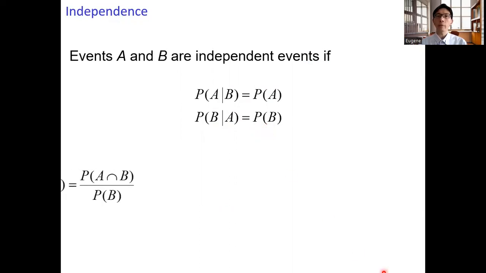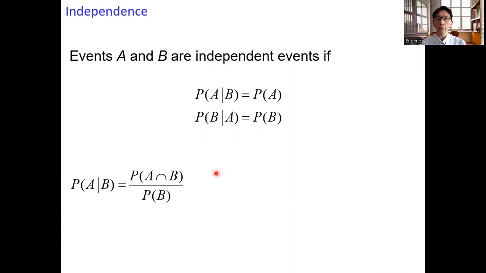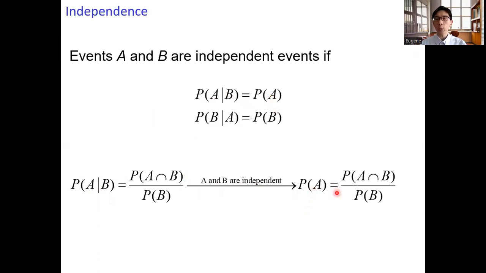Let's get back to the formula of conditional probability. We have the probability of A given B equals the probability of the intersection of A and B divided by the probability of B. If event A and event B are independent, then the probability of A given B equals the probability of A. The expression becomes the probability of A equals the probability of the intersection of A and B over the probability of B. Rearrange the terms, we get the probability of the intersection of A and B equals the probability of A times the probability of B when the two events are independent.